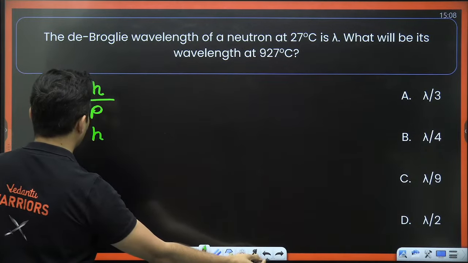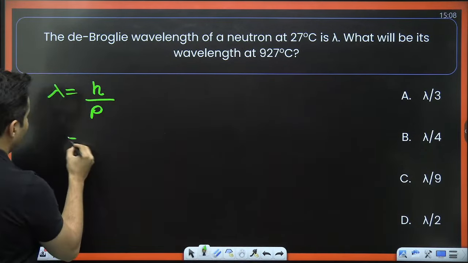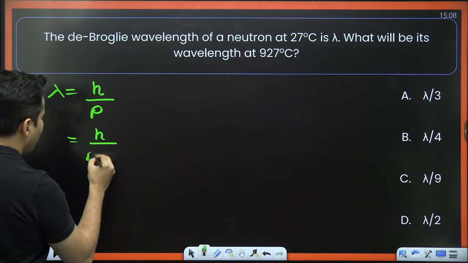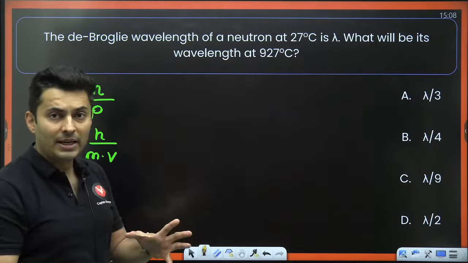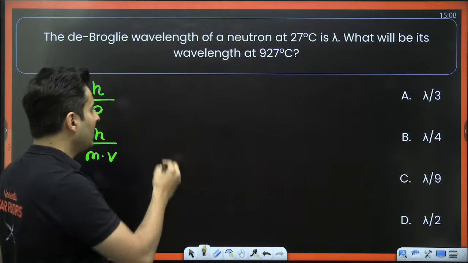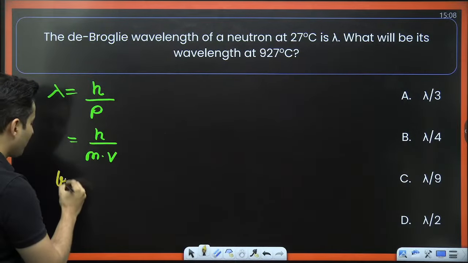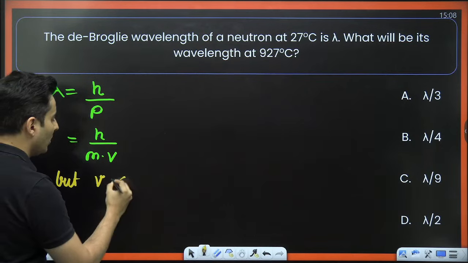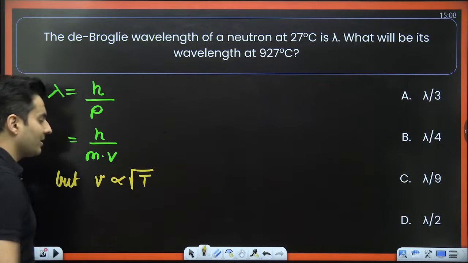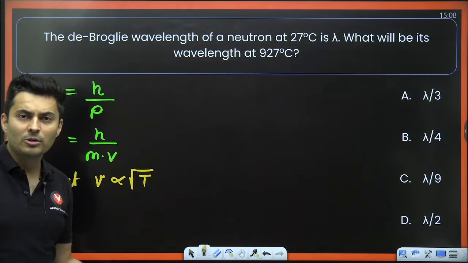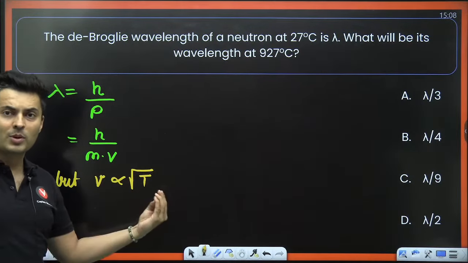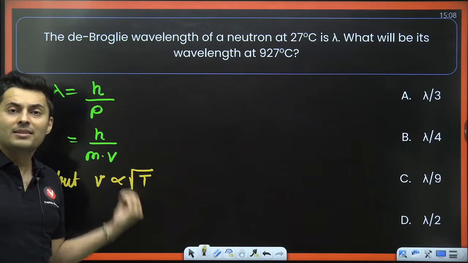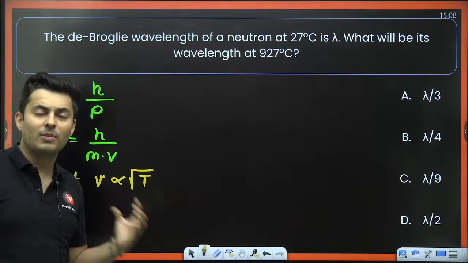Or you can just leave it at momentum, and you can write the momentum as mass into velocity. Whenever you talk about temperature and its relation with velocity, remember that the velocity is always proportional to the root of temperature. You take the RMS speed of molecules, the speed of sound, the most probable speed, velocity will be something root times temperature by something.